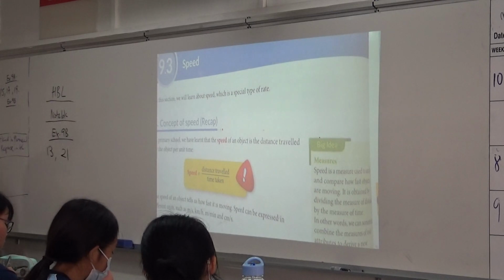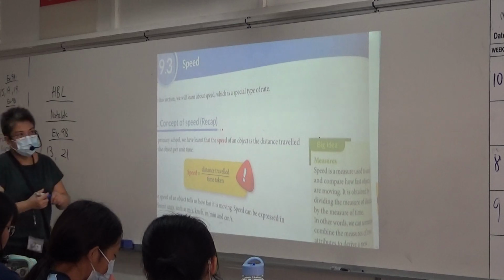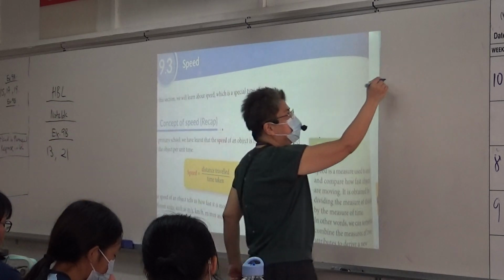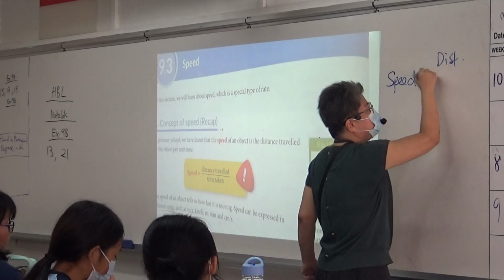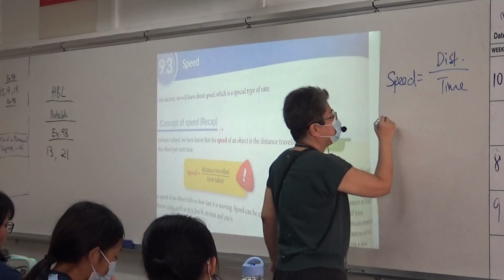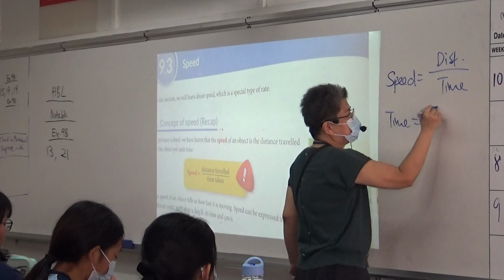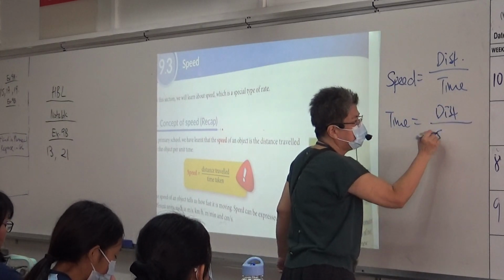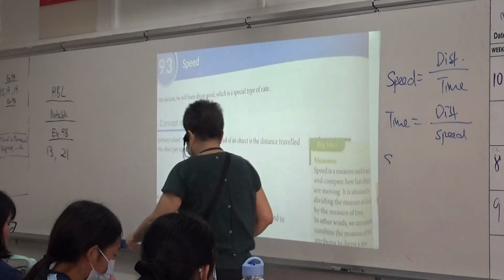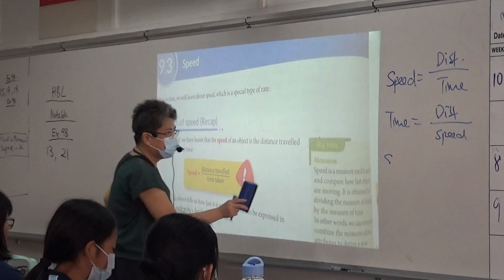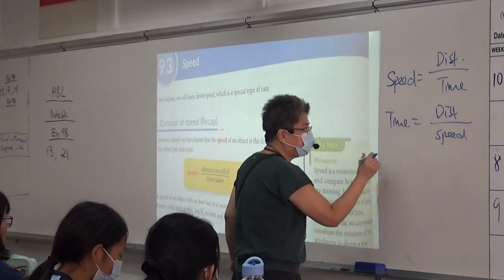Now, let us take a look at speed. I think you all know this formula from your primary school. Speed is equal to what? Distance over time. Time is distance over speed. What about distance? Very good. Speed times time.